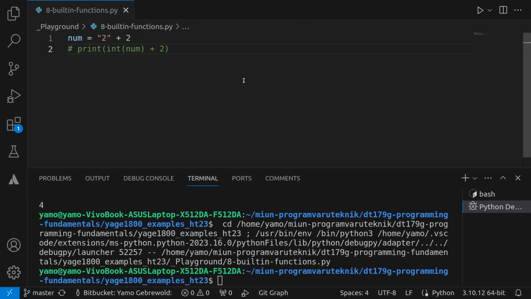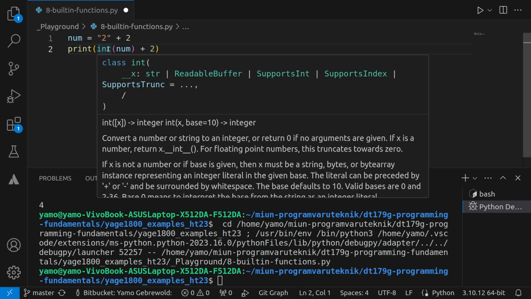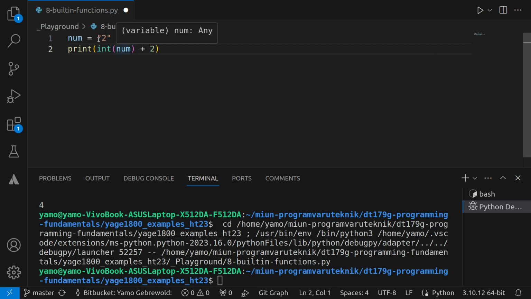That's good to know, that you have the int function to actually convert a string to an integer, and then do arithmetic, for example, adding 2 numbers.